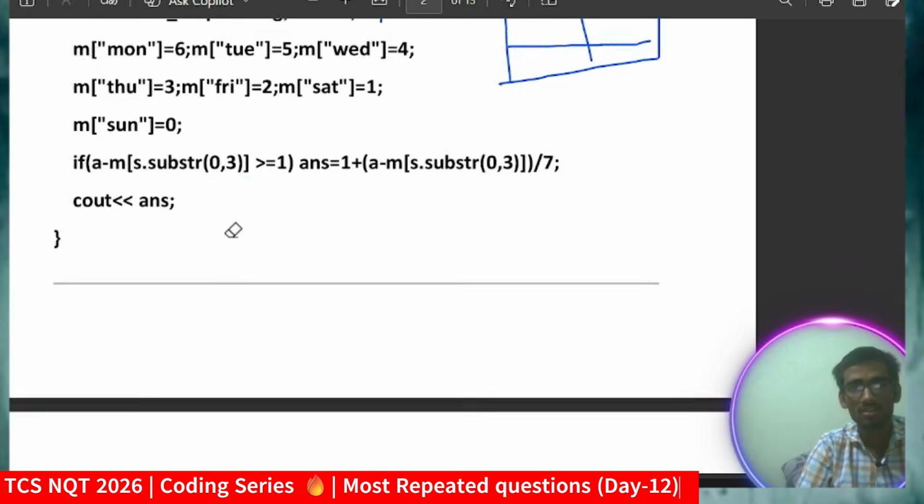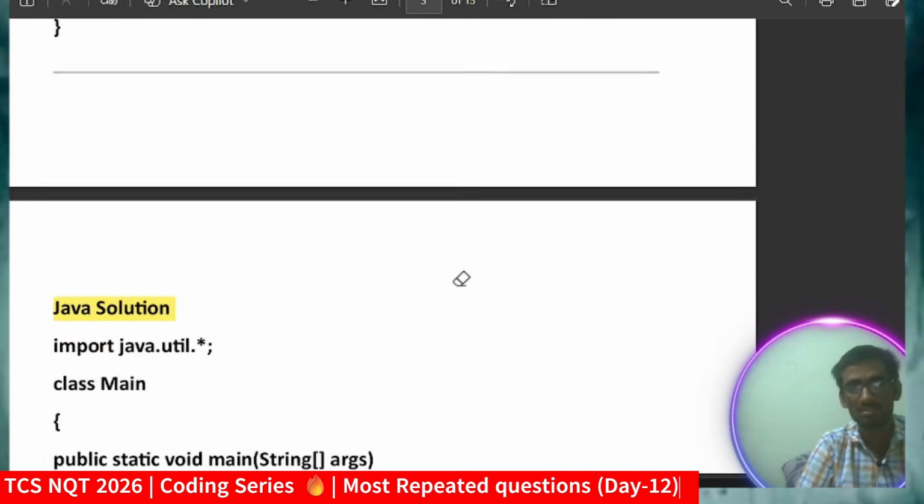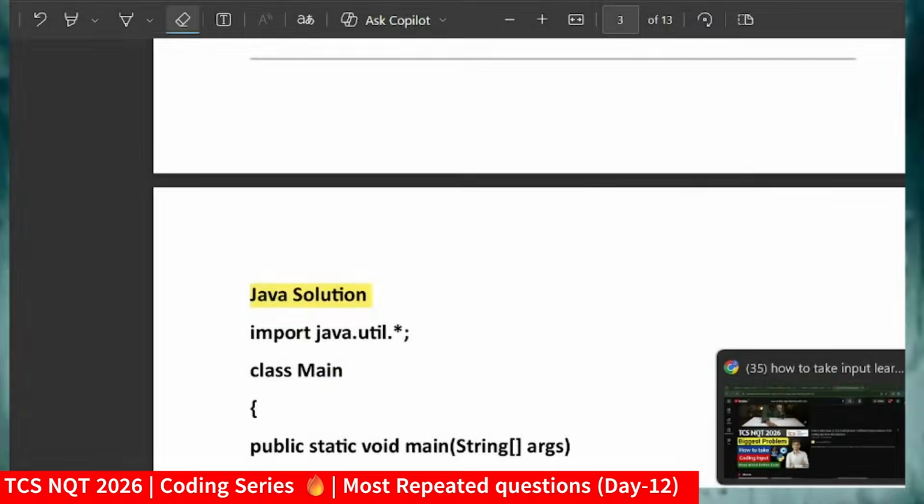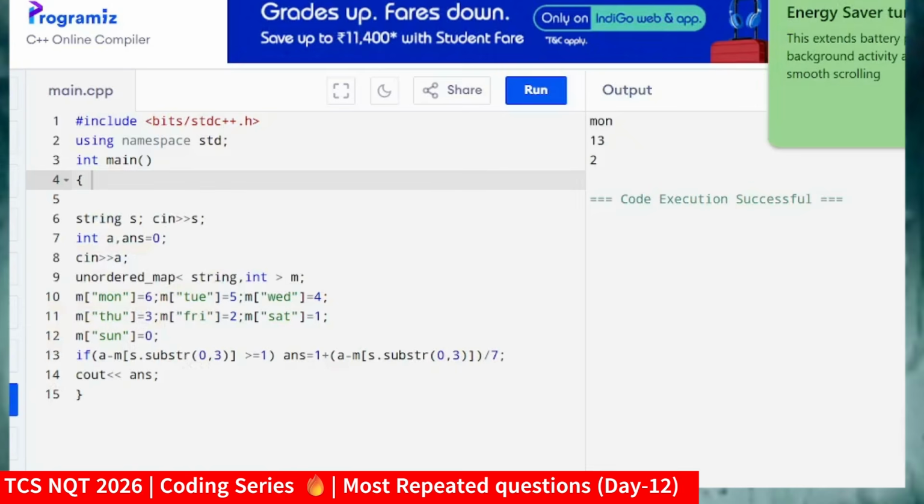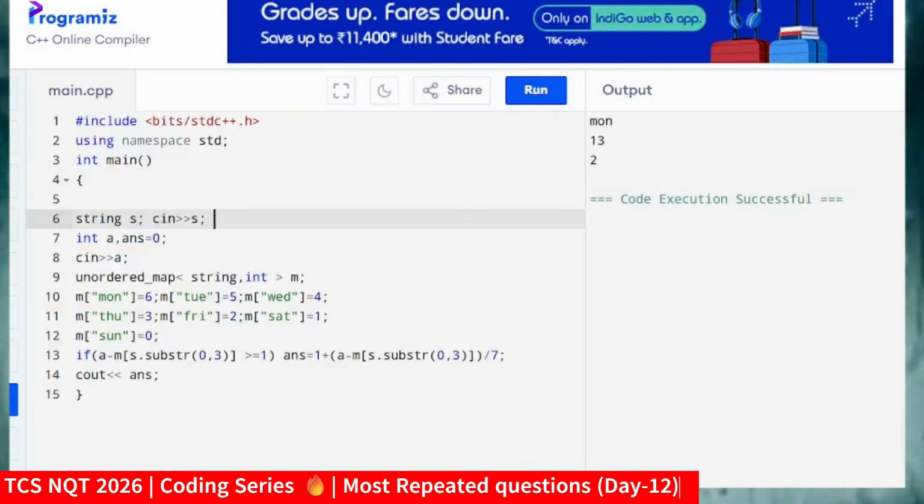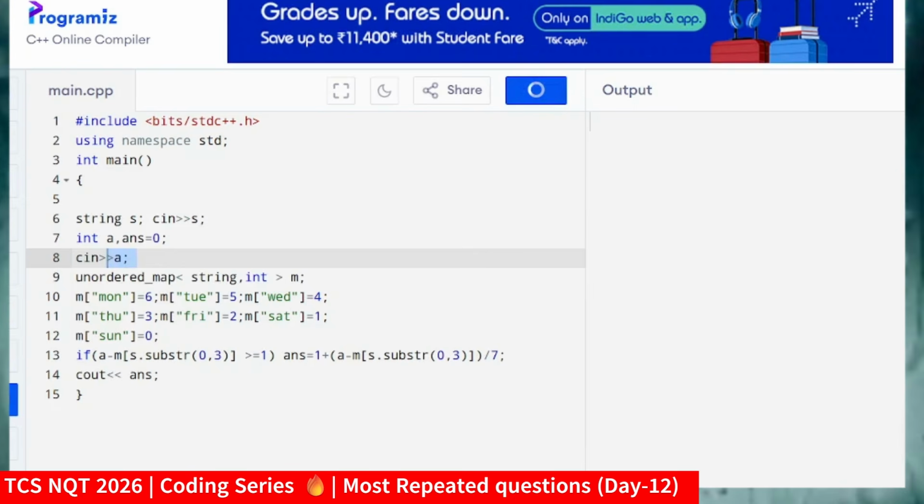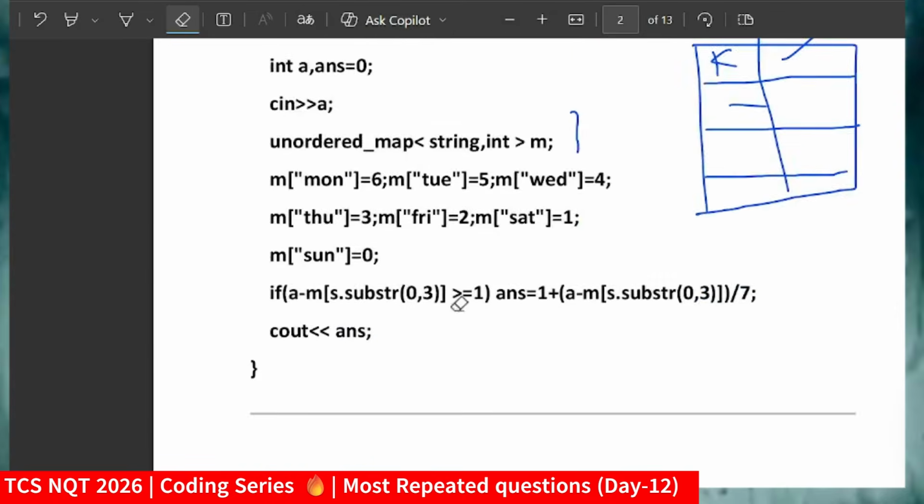So I hope you got the solution. Now let me first run these things, and then I will come to Java and other solutions. This is the same thing I have done. I have just taken the string as input, which means the day will start, and let me try to run this. So coming to our solution example, what they are basically asking.